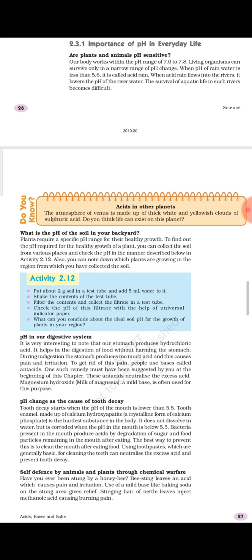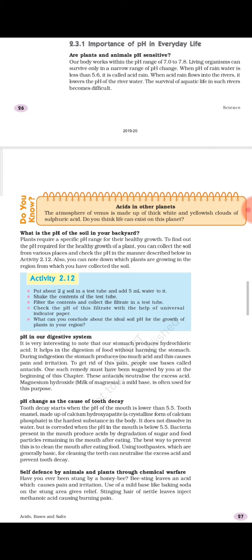Put about 2 grams of soil in a test tube and add 5 ml water to it. Shake the content of the test tube, filter the contents, and collect the filtrate in a test tube. Check the pH of this filtrate with the help of universal indicator paper or pH paper. What can you conclude about the ideal soil pH for the growth of plants in your region? Now, it is saying that you have to take about 2 grams of soil in a test tube, and then dissolve this in 5 ml of water.